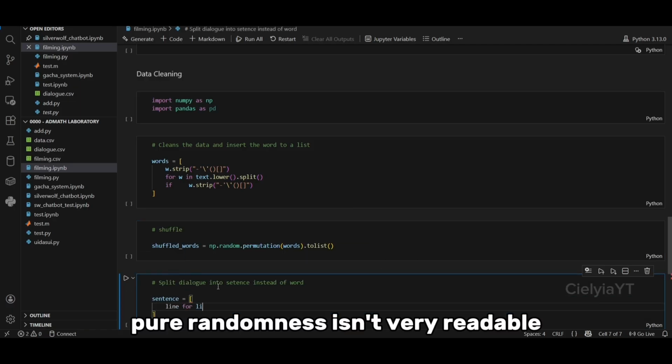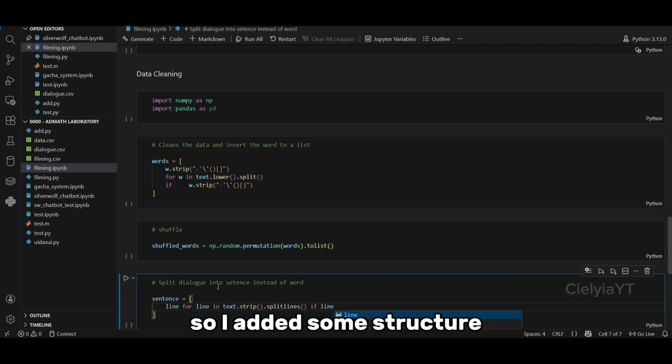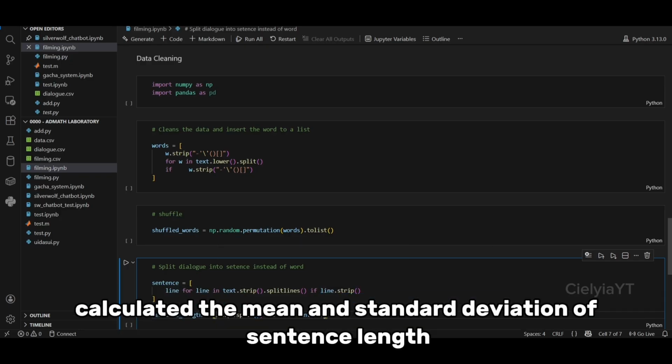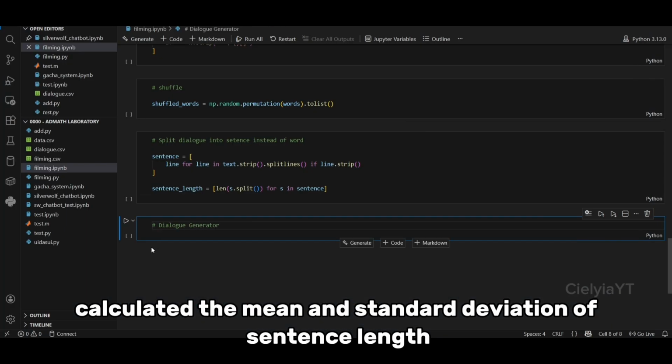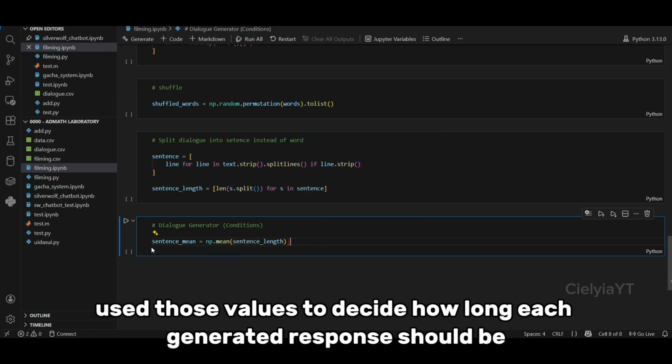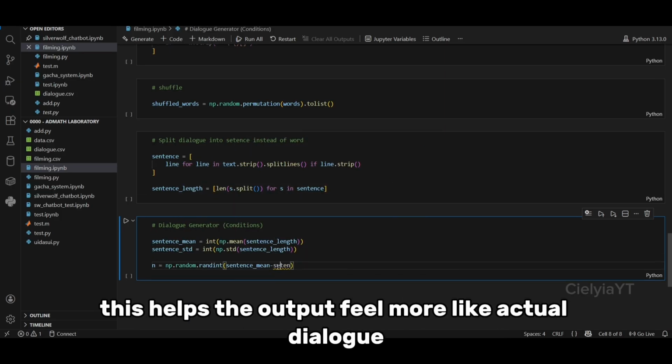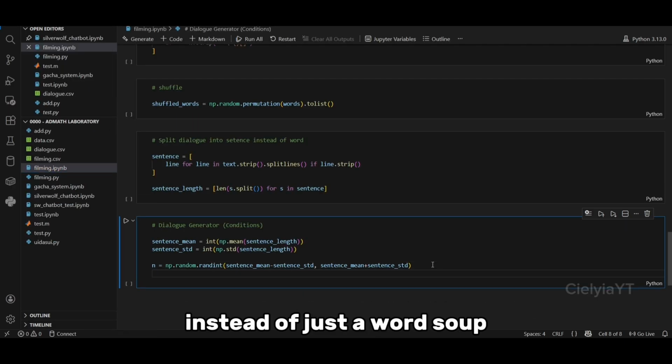Pure randomness isn't very readable, so I added some structure. Split the original dialogue into sentences, calculated the mean and standard deviation of sentence length, used those values to decide how long each generated response should be. This helps the output feel more like actual dialogue instead of just a word soup.